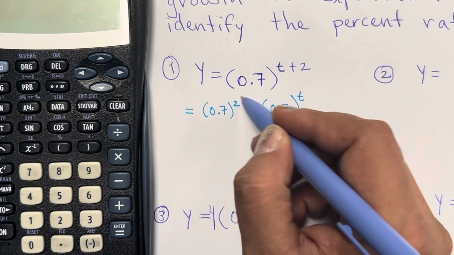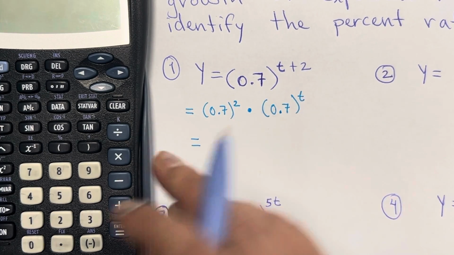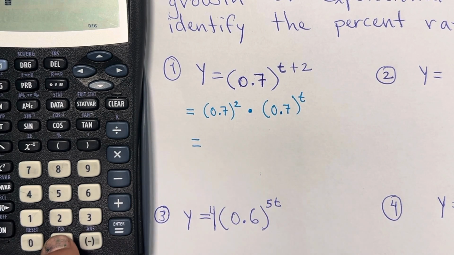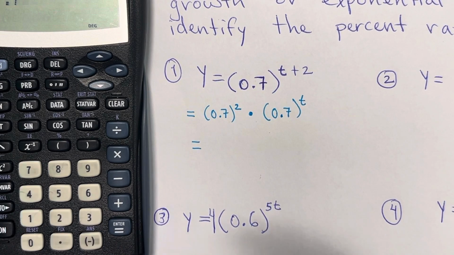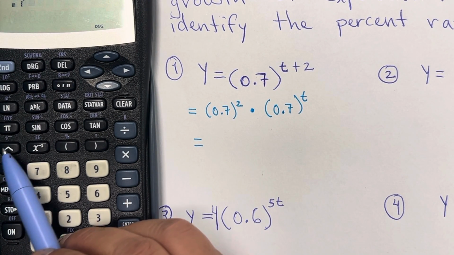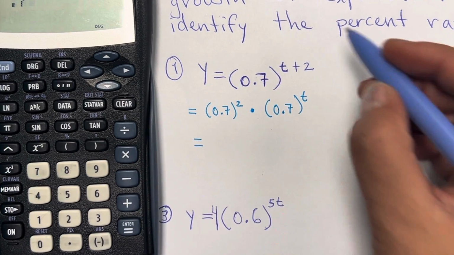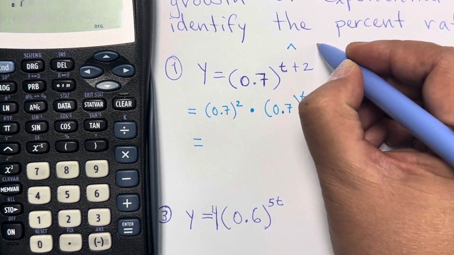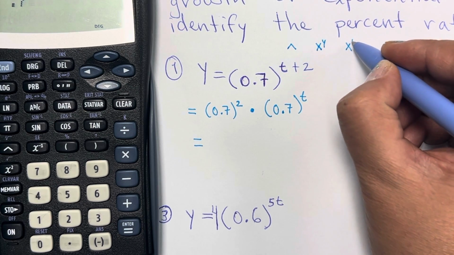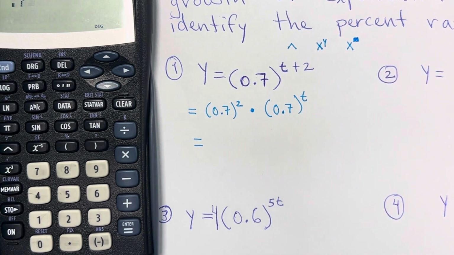Now we're going to raise this to the second power. So we use our calculator and it's going to be 0.7. The power button, remember that it's different for different calculators. So this is the power button. Sometimes you will have x to the y power, or sometimes x to the, and then there is a little square like that.